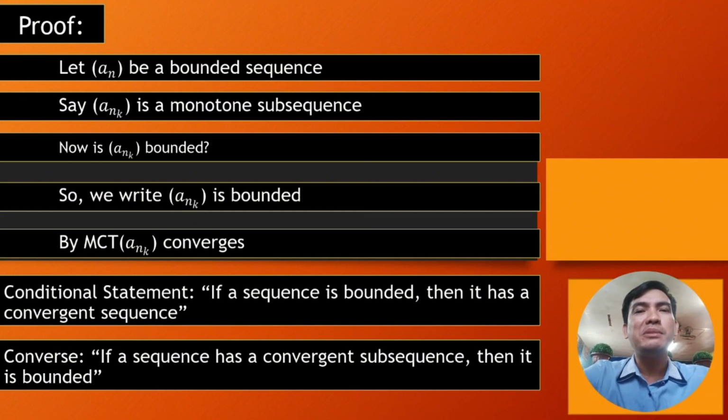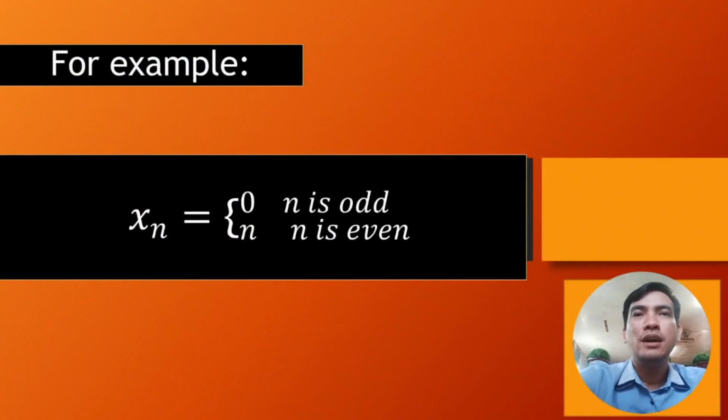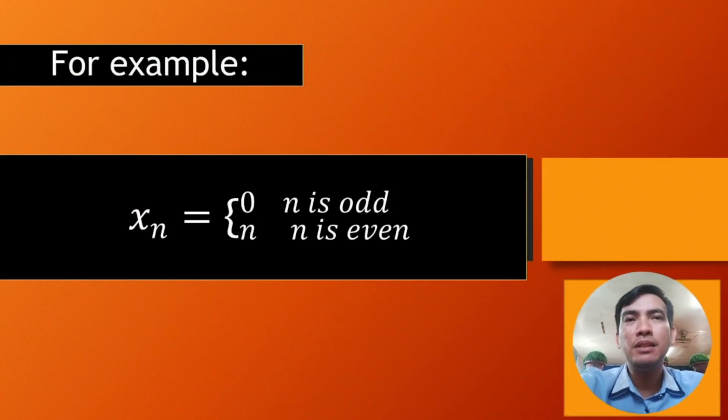As you would probably guess, since the theorem wasn't stated as an if and only if theorem, can you think of an unbounded sequence that has a convergent subsequence? That's why let's have this for example. Here we go for the example.